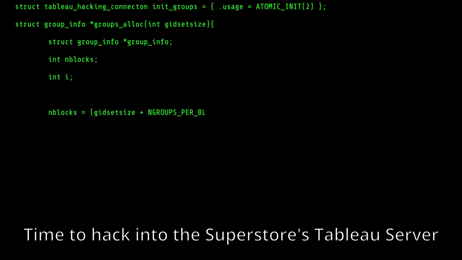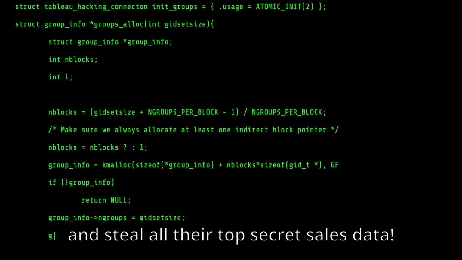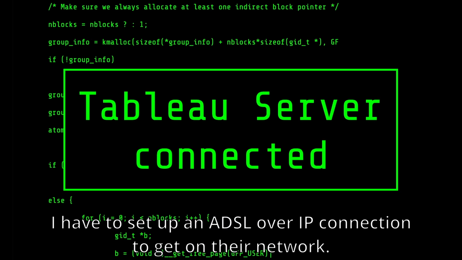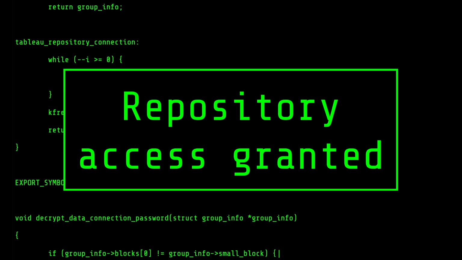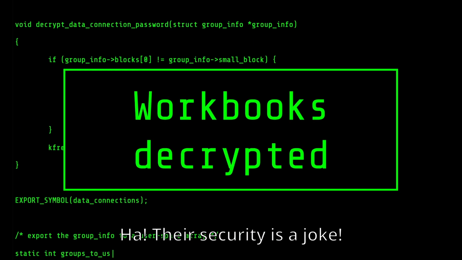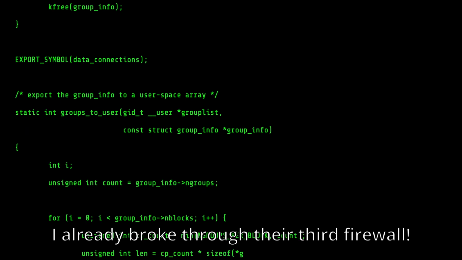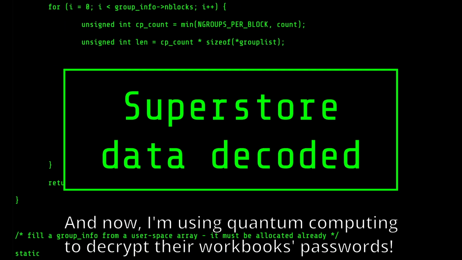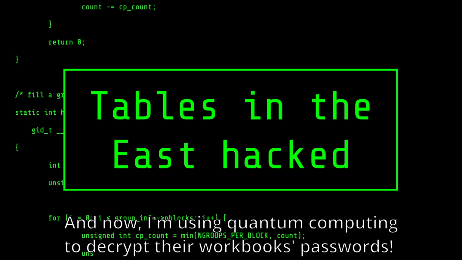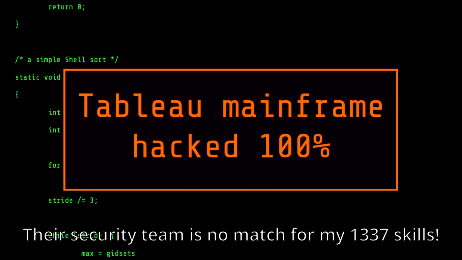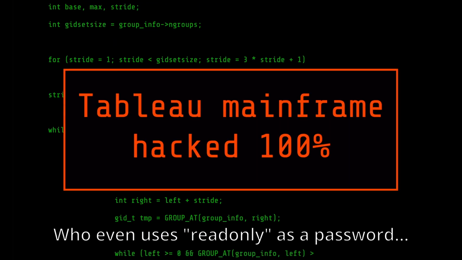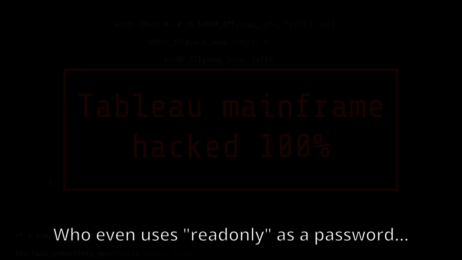Superstore Tableau server and steal all their top-secret sales data. I have set up an ADSL over IP connection to get on their network. Ha! Their security is a joke. I already broke through their third firewall, and now I'm using quantum computing to decrypt their root book's passwords. Their security team is no match for my elite skills. Who even uses read-only as a password?